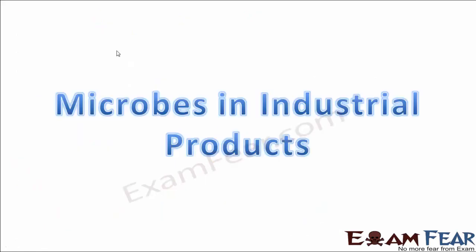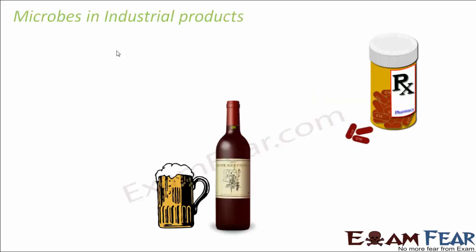Now let us look at the role of microbes in industrial products. As I had mentioned before, there are quite a few commercial products which are produced on a commercial scale in the industries, in which microbes play an important role. Some of them are antibiotics and beverages. Antibiotics are extremely helpful because they help to cure so many diseases. Beverages, again, are of many different types like wine, beer, whiskey. Preparing all those things also needs the role of microorganisms.